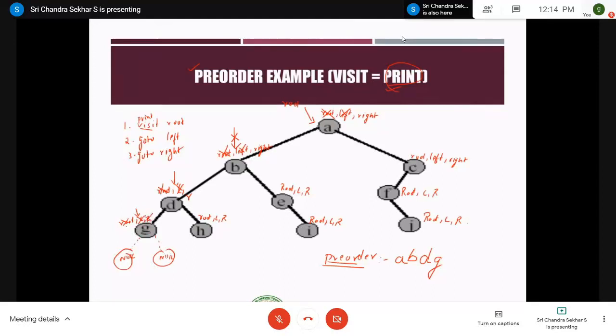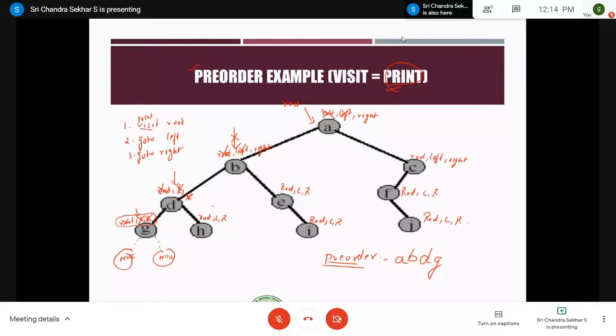After you process a particular node with all the three steps, that is visiting the root node, going to the left subtree, and going to the right subtree, you have to go back to the previous node. What is the previous node here? This one, that is D. And you can observe that at D, you have already completed two steps. That is, root is printed and then left is also visited, right? Left is also completed. Now we are left with one more step, that is go to right. So you go to right here.